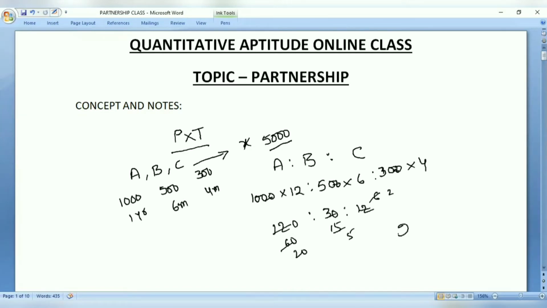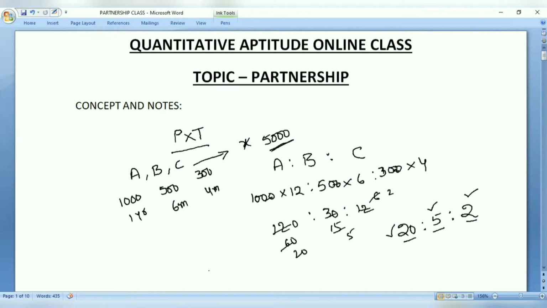So the profit can be divided among these three persons in the ratio 20 is to 5 is to 2. That means if you divide a total profit of 5,000 into 27 components, 20 plus 5 plus 2, 20 components go to person A, 5 components go to person B, and 2 components go to person C. So this is how profit sharing in partnership is defined.